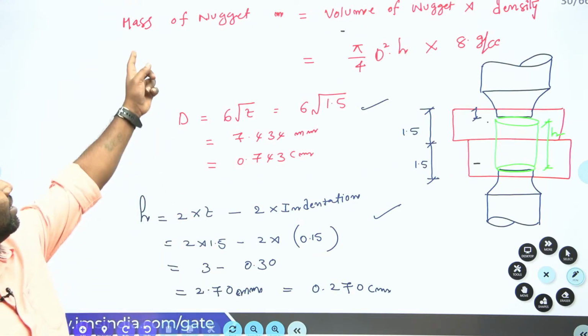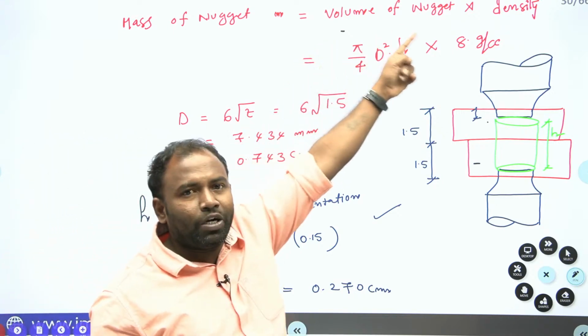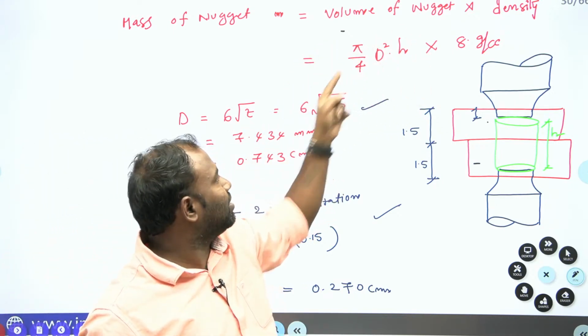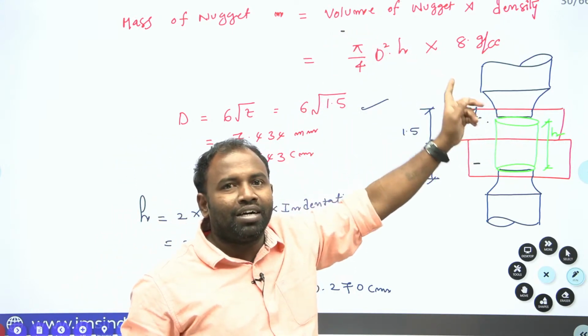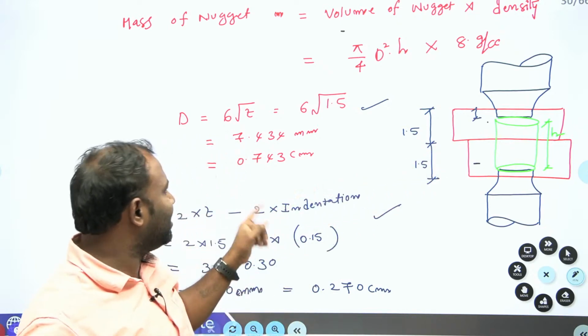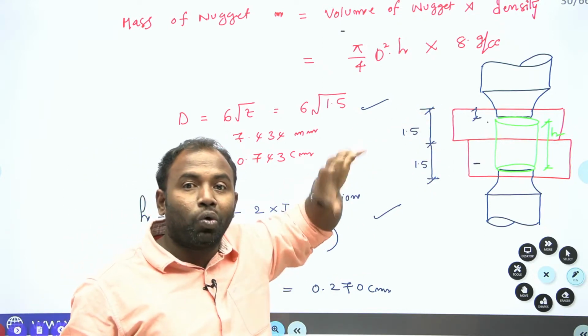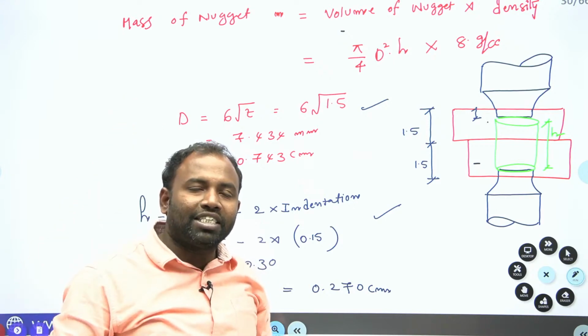Now, the mass of the nugget I have calculated by using the volume of the nugget times density. For getting the volume, I have to decide the diameter and the height of the nugget. For the height, they gave the clue of a 10% indentation from the top side and 10% indentation from the bottom side.